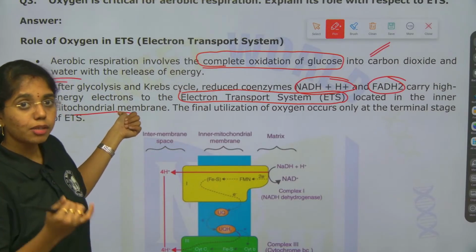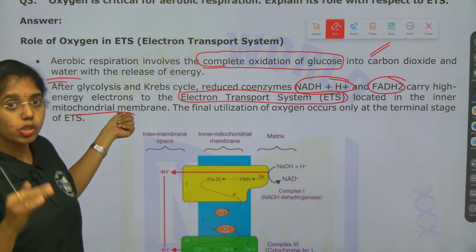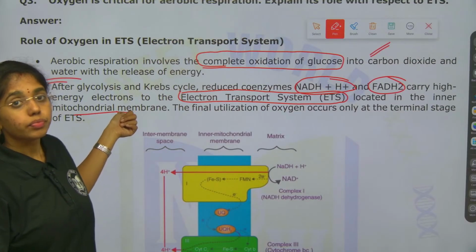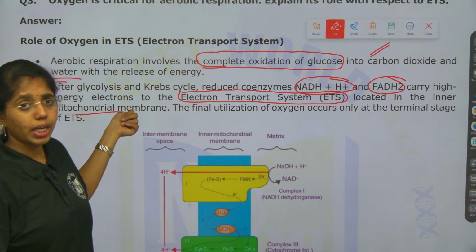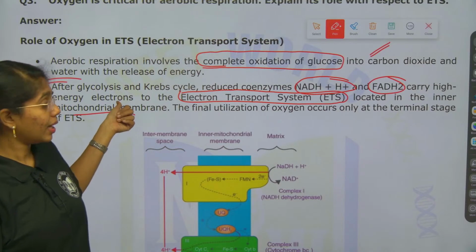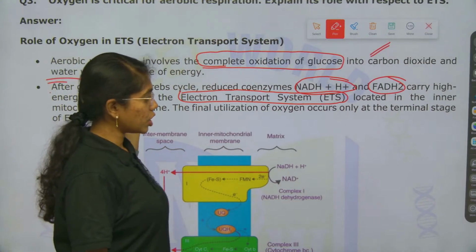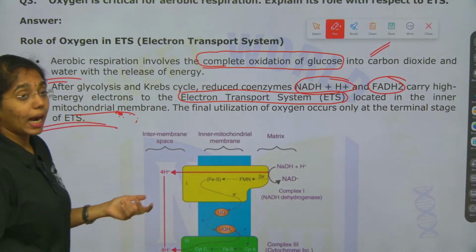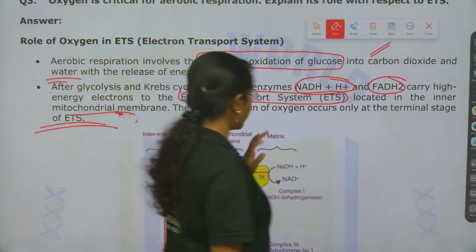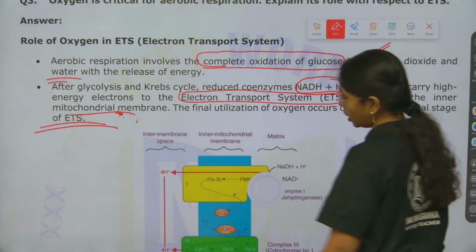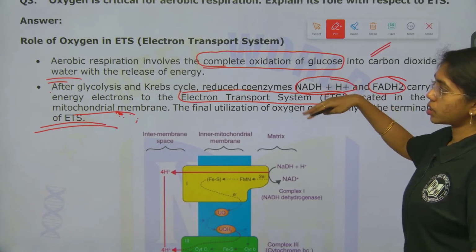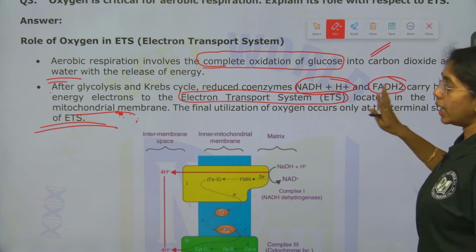All the enzymes, protein channels, electrons, whichever are required for electron transport system or electron transport chain are present in the inner mitochondrial membrane. The final utilization of oxygen occurs at the terminal stage. So, the ultimate electron acceptor here in the electron transport system is oxygen. Fine, right? This is the basic description that you have to give for ETS.